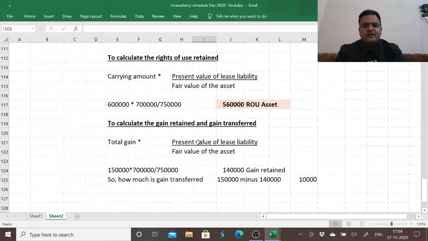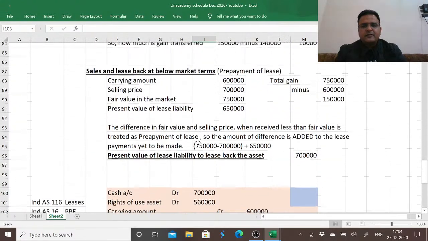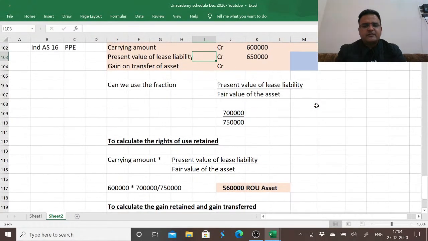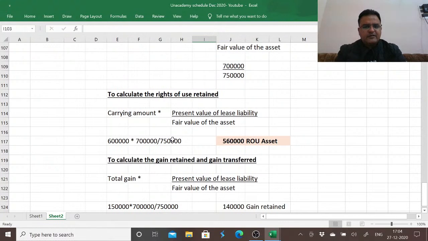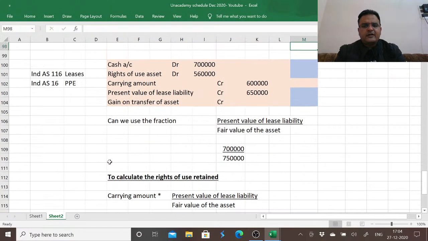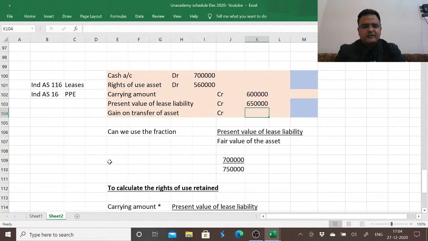Now the gain transferred, the total gain will be in the same proportion. Total gain will always be the difference between the carrying amount and fair value of the asset, which is 1,50,000. So we have retained a proportion of the gain in the same fraction, that is 6 lakh into 7 lakh divided by 7,50,000. The total gain will be replaced with 1,50,000 into 7 lakh divided by 7,50,000. So total gain retained is 1,40,000, so the gain transferred is actually 10,000. So we record 10,000 as gain on transfer of the asset.